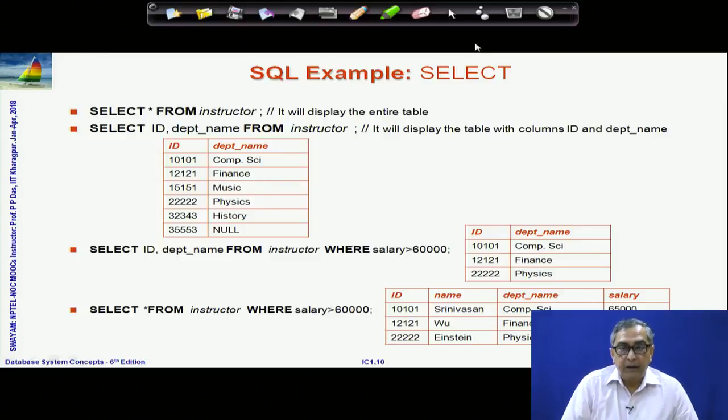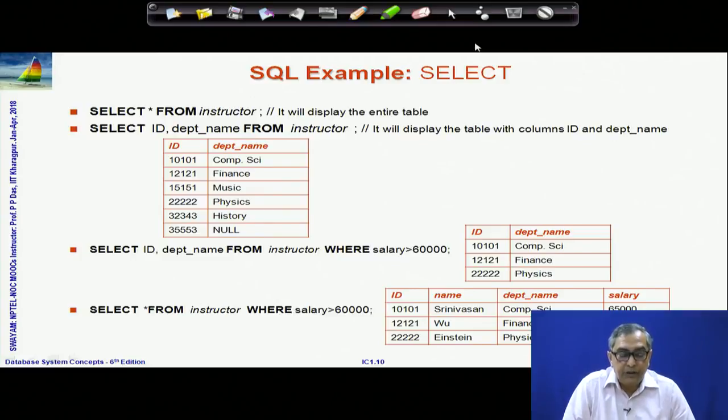The key part of SQL query is the retrieval kind of query, which is the select clause, select from where. This is something we should practice very heavily. Select specifies the columns in the output, from specifies the tables from which the data will be queried, and where specifies the condition under which the result will be produced.